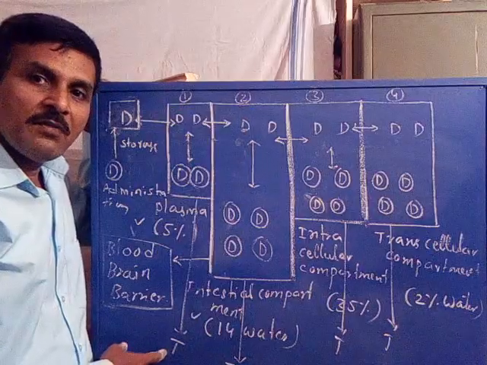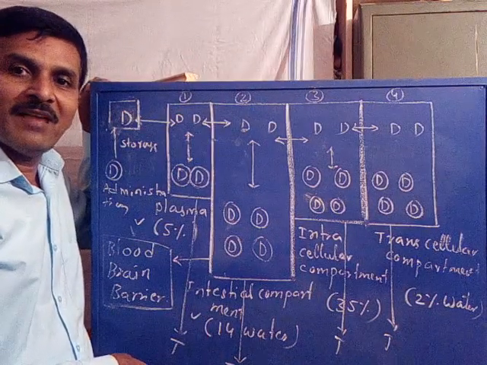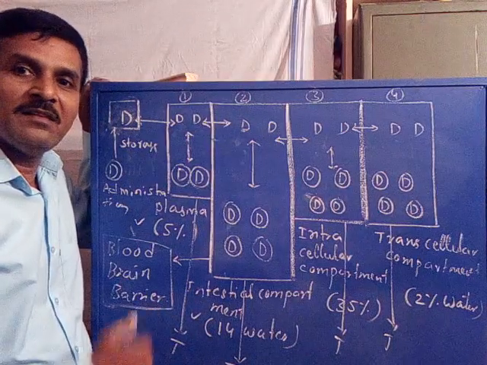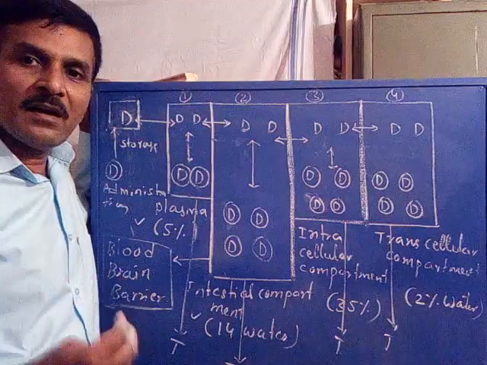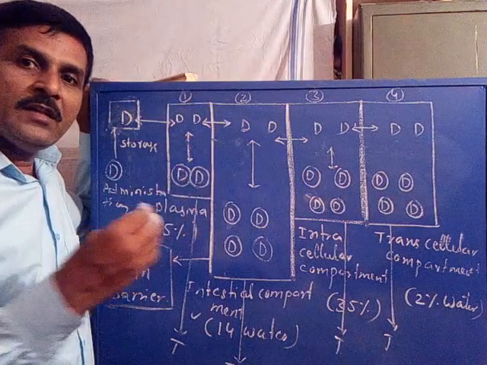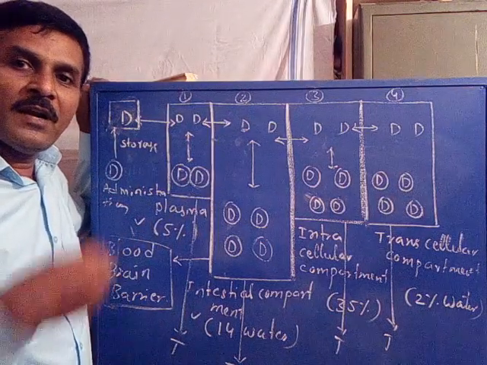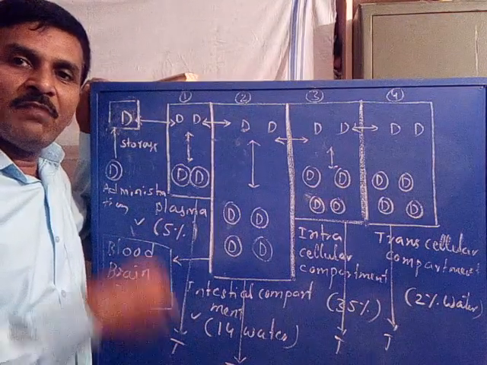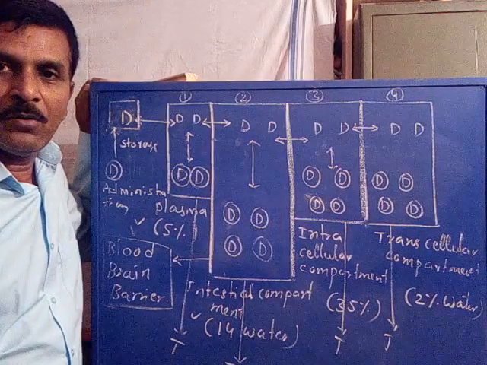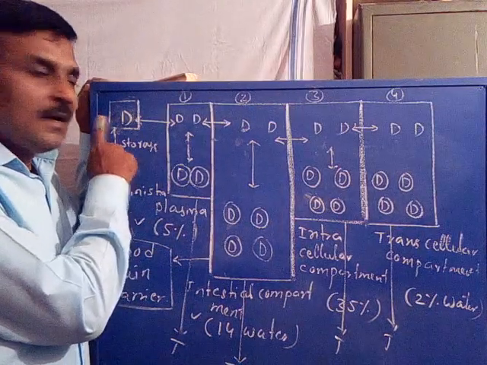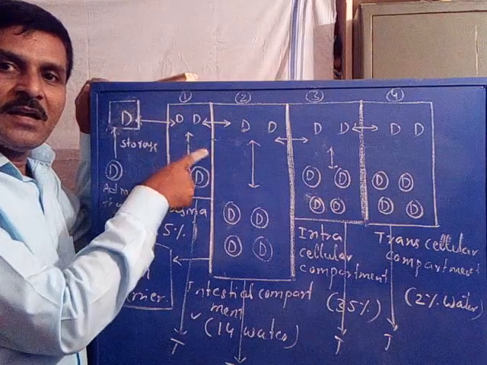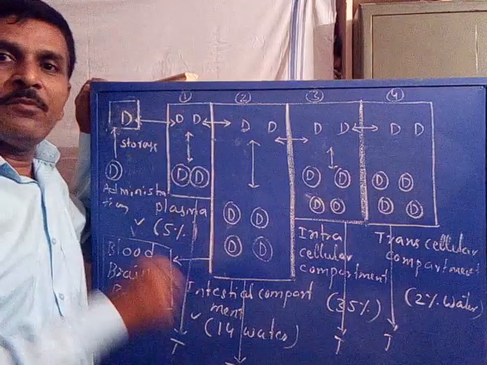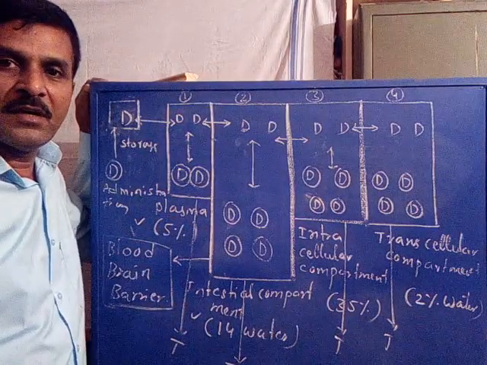After reaching the target, it will bind and start to show its action. When it starts its action, its concentration at the target decreases. When the concentration of the drug at the target decreases, it is again slowly released from the respective compartment. Simultaneously, the concentration of the drug in the respective compartment decreases, therefore it is released from the storage depot. So the drug in the storage depot, the drug in the compartment, and the drug concentration at the target are all in equilibrium.